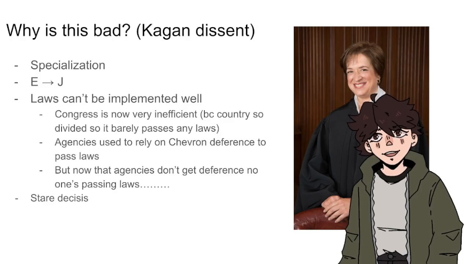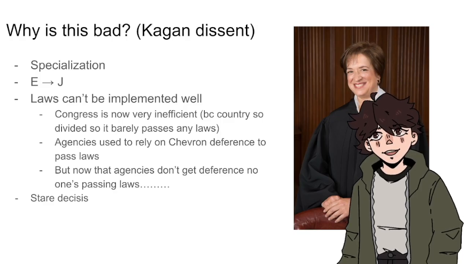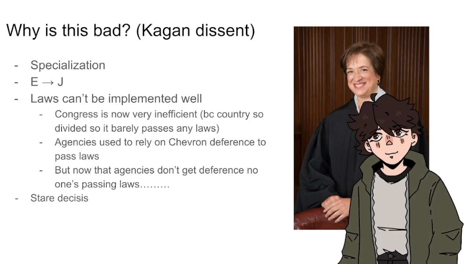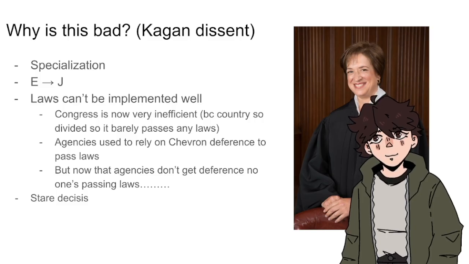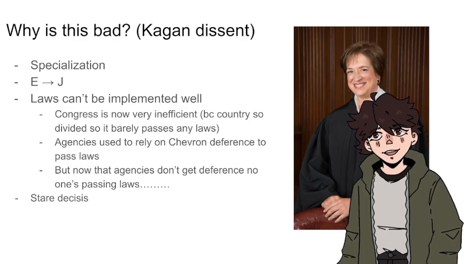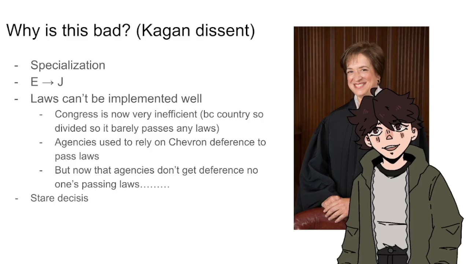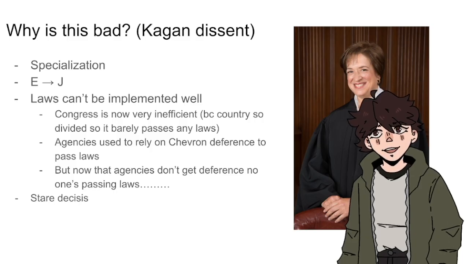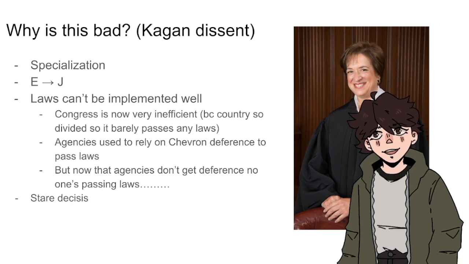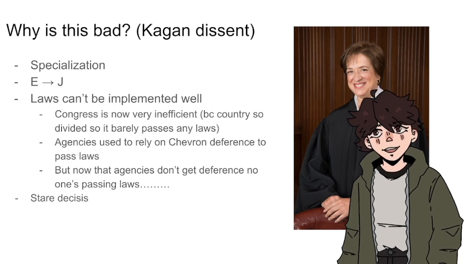And if that sounds bad, it's not all. The overturn of chevron deference also goes against stare decisis, a long-held principle of the court that obligates it to follow historical cases on future rulings. This principle is there in order to give law a sense of permanence. If the Supreme Court can just make one decision, then reverse it in a few years, then it's hard for its decisions to hold any weight, and everyone else affected by the decision is left scrambling with these shifts.